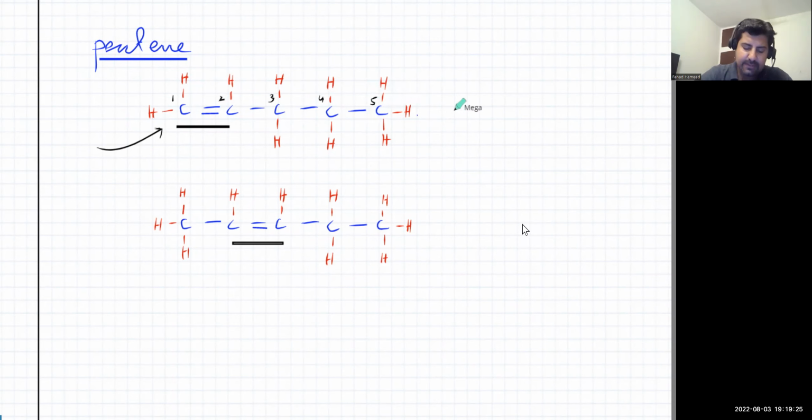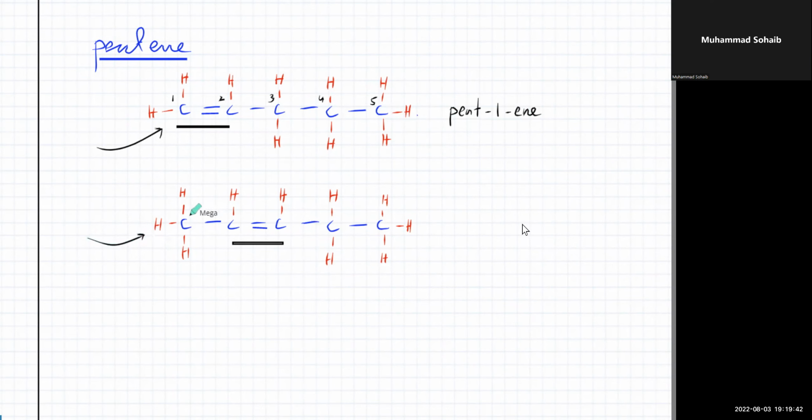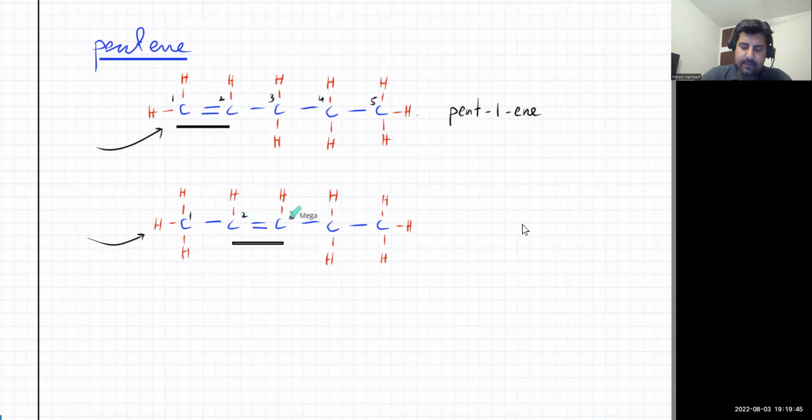So what you call this molecule is pentene, but you give it a number. It's pent-1-ene. One means the position, where the double bond is. Similarly, the second one is also pentene, but it's pent-2-ene. So the double bond is on the second carbon atom. Remember, "ene" means double bond, so the number before it means the double bond is at the second position. So this one is pent-2-ene.